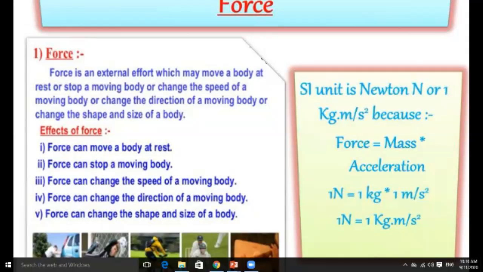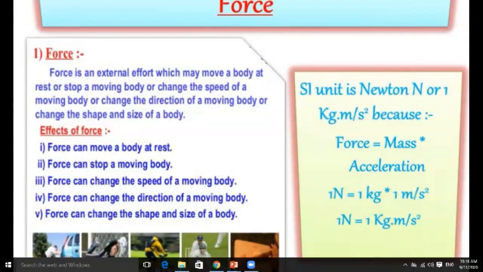Force can change the shape and the size of the body. Suppose I have given you a balloon and we have filled that balloon with air. Now from both sides you apply force, then what happened? It will change the shape. Or you have aluminum foil and you squash it, and finally it changes its shape. So this is the effect of force, students.